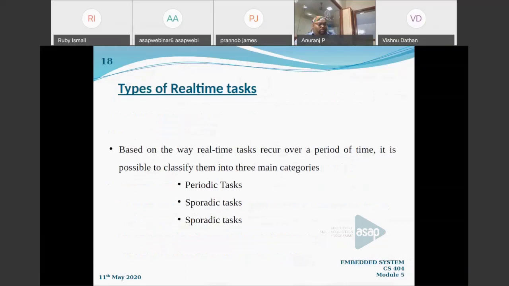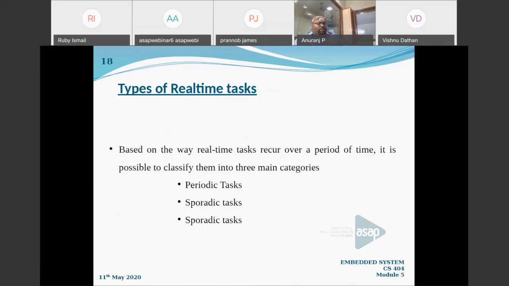Now the important topic of this session. Based on the way the real-time tasks occur over a period of time, it is possible to classify them into 3 main categories. You will hear about these task names. There are 3 types of tasks. One is periodic task, second one is sporadic task, and the third one is aperiodic task. Right? Periodic task, sporadic task, and the third one is aperiodic task.